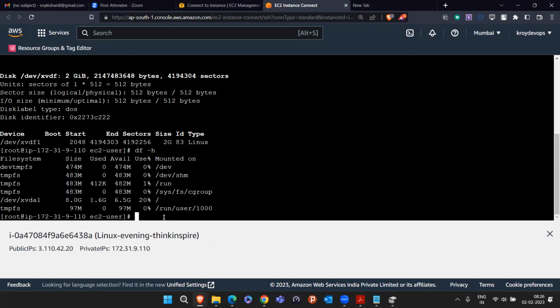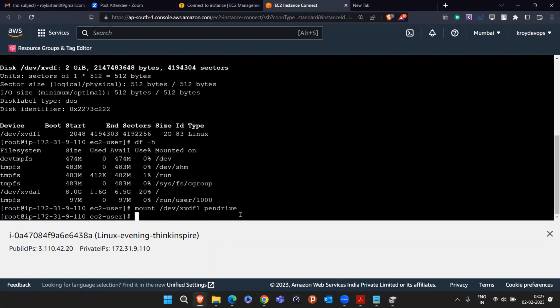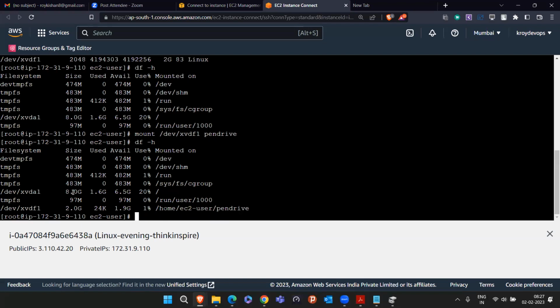So you have to simply tell Linux to mount a partition. The partition name is this one, /dev/xvdf1, and you have to mount it to the pen drive directory. I created a directory with the name pen drive. Can you mount this partition to this pen drive directory? And I will press enter. That's all. Now if I do df -h again, you'll see the 8 GB volume is attached and the 2 GB volume is also attached. The 8 GB volume is attached to the slash location, that is the root directory. The 2 GB volume is attached to this location, /home/ec2-user/pen drive. So we attached it inside this directory.